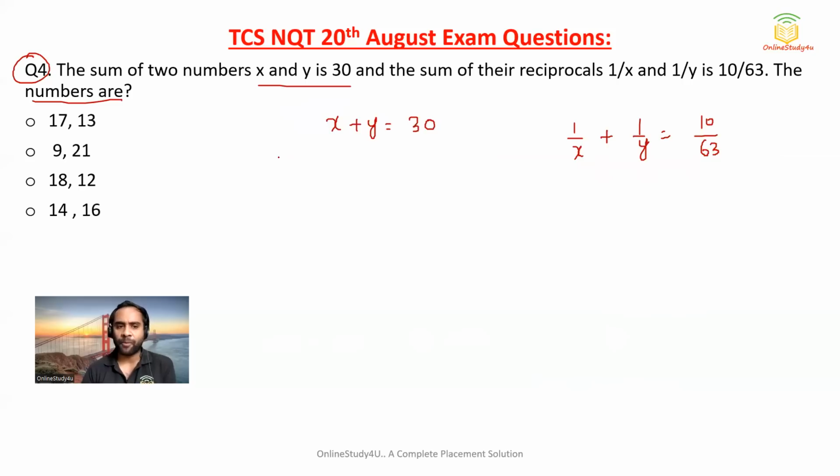Okay, you use the option attack. So here you can see 17 and 13. If we take 17 and 13, you will not be able to get 63, right? Because 63 is not a factor of 17 and 13. Now let us try to take the second option.